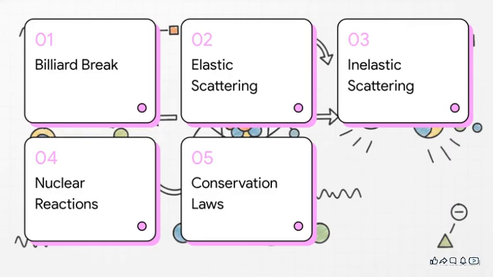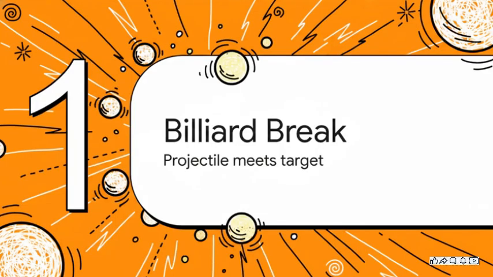So here's our roadmap. First up, the cosmic billiard break. Then we'll bounce through the three big outcomes: elastic scattering, inelastic scattering, and true nuclear reactions. Finally, we'll wrap it all up with the unbreakable conservation laws that hold it all together. Let's do this. Part 1. The cosmic billiard break. This is that initial chaotic moment of impact between our projectile and the target nucleus.